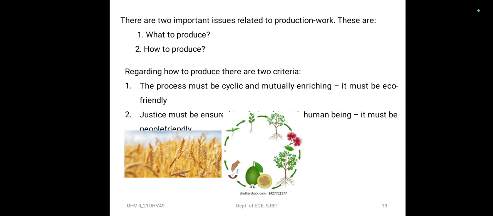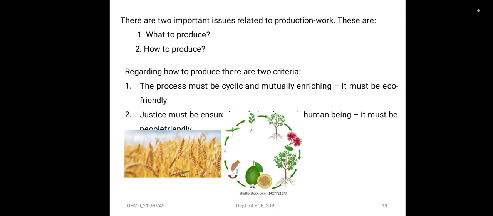For example, when we sow wheat, it germinates, it grows into a plant, it produces multiple grains of wheat and goes back to the soil. Similarly, a guava plant originates from one seed of guava, grows into a tree, and it has multiple leaves and fruits, and after a certain period of time it goes to the state from where it came up. But before it goes to the soil, it enriches the soil too with its fallen leaves and fruits. So such processes are already taking place in nature.